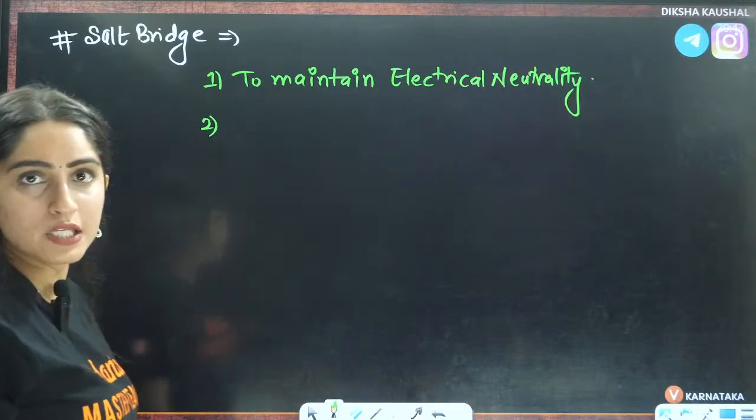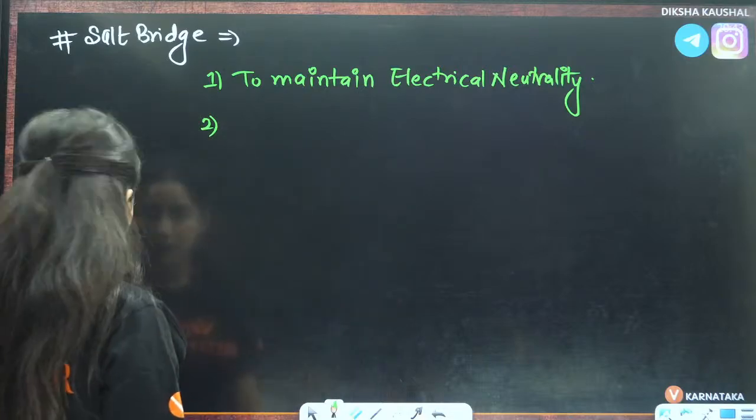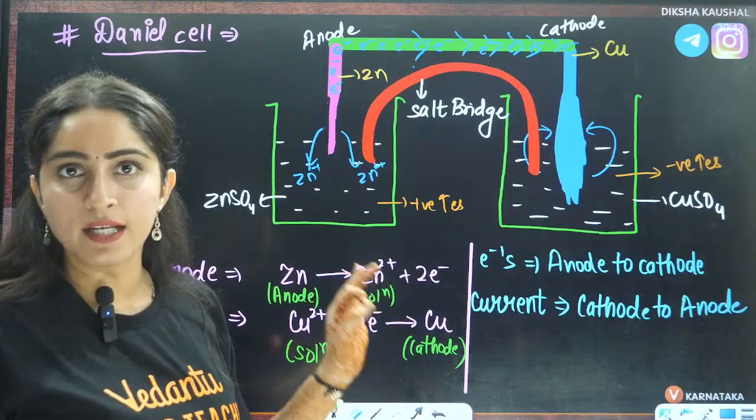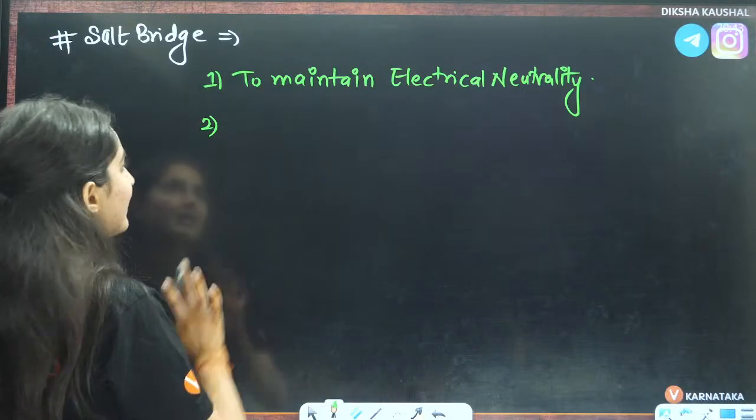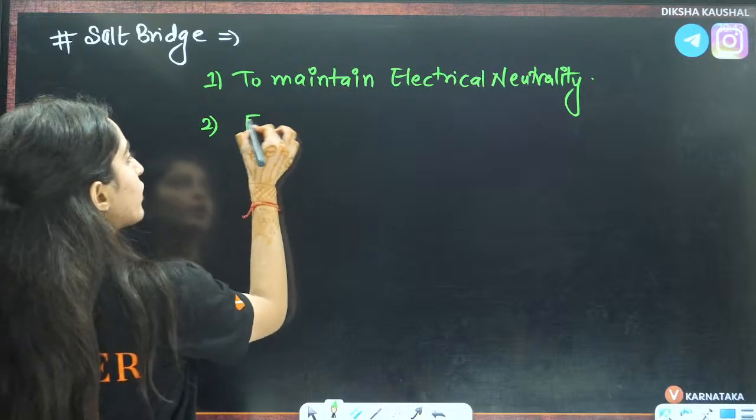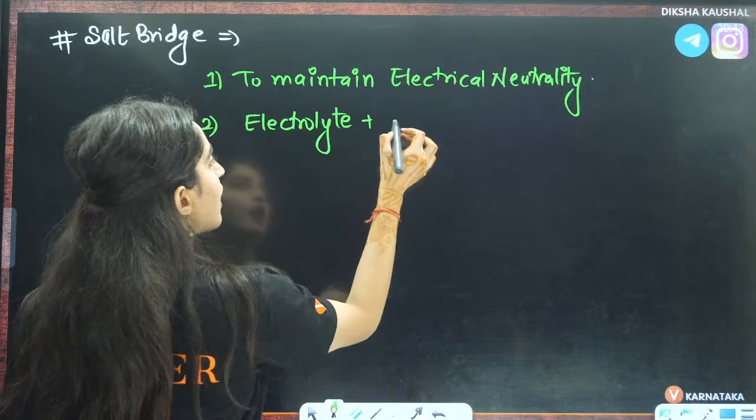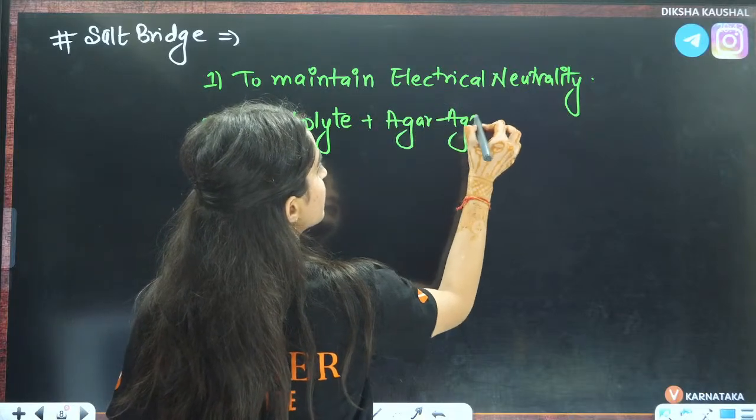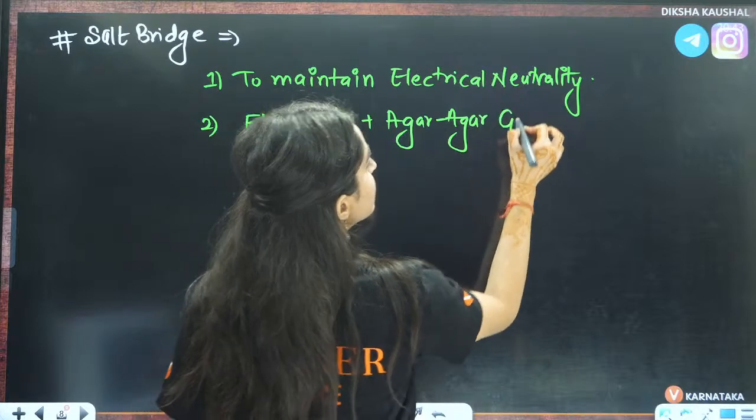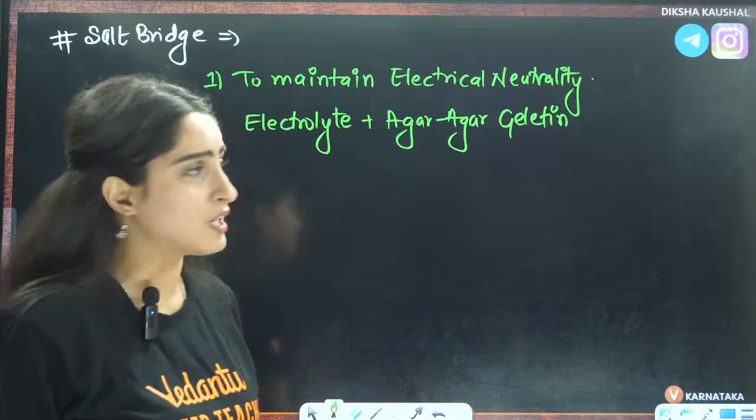Second thing is, firstly, to maintain electrical neutrality of the solution. If you're maintaining the electrical neutrality, then how are you maintaining it? You are adding an electrolyte into it, plus there is agar solution or gelatin. Agar gelatin, right? Viscous, to increase the viscosity.